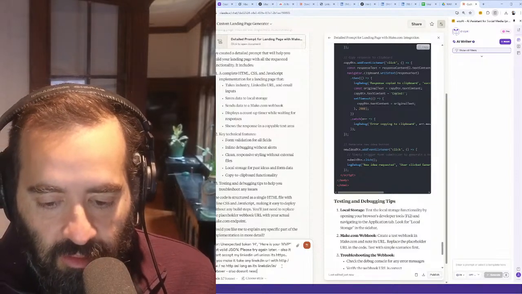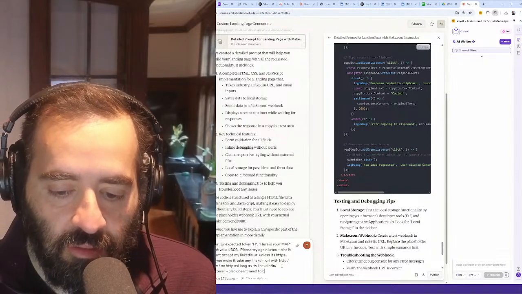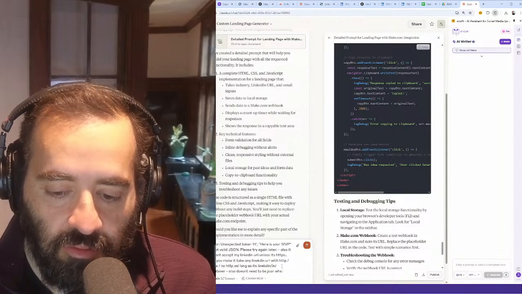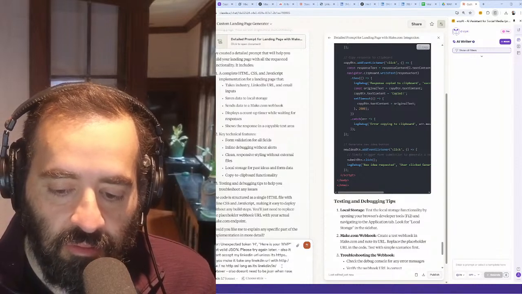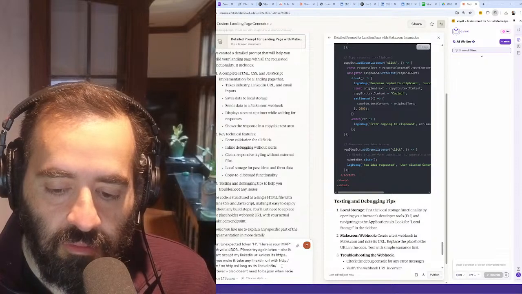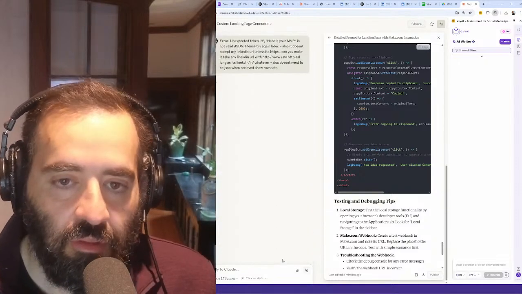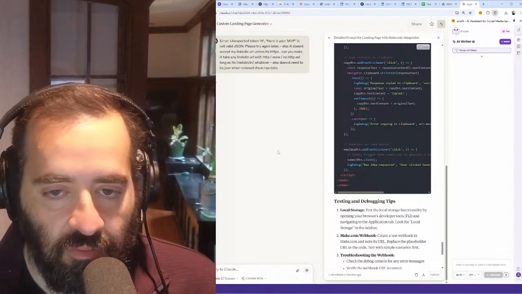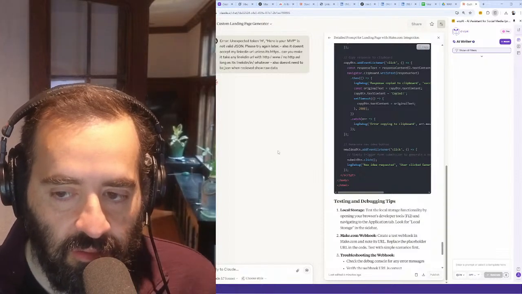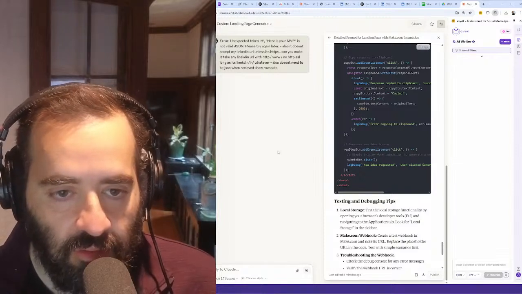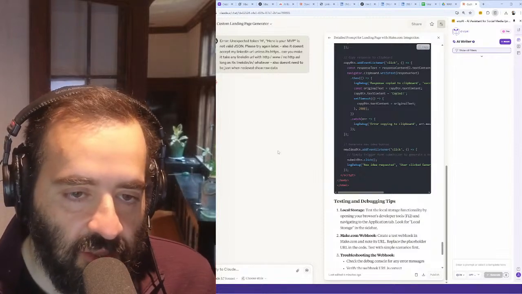Also, it doesn't need to be JSON. When receiving, show raw data. Okay, let's just see if it fixes this HTML. Let's see if it fixes.